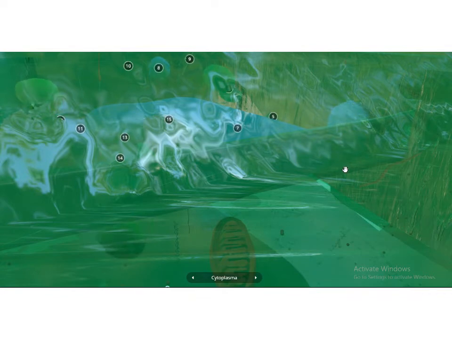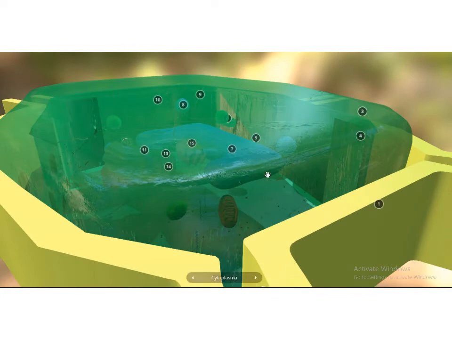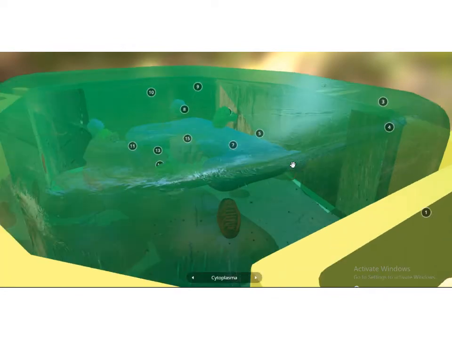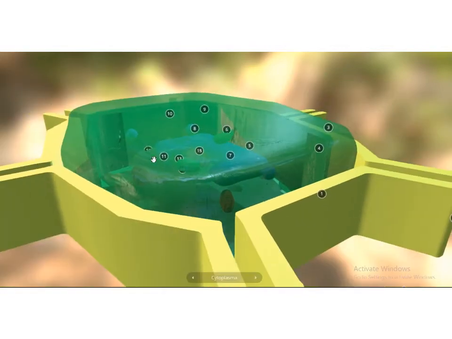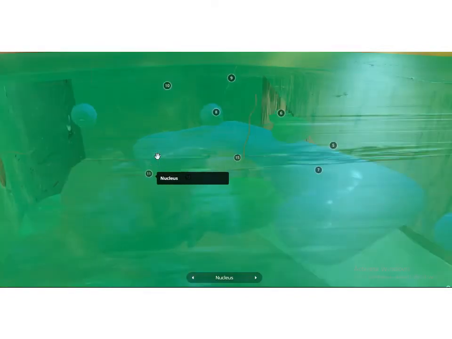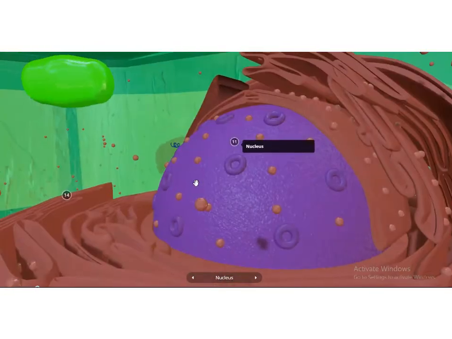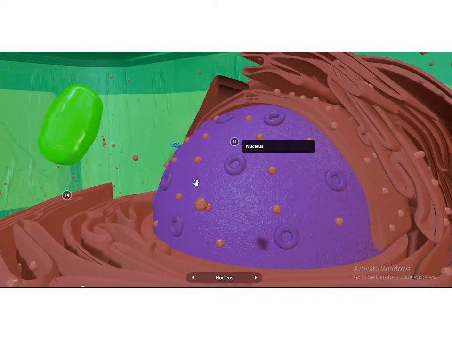Protoplasm is the content of the cell, including the plasma membrane, this greenish jelly-like cytoplasm, and also the nucleus. So the protoplasm is the content of the cell. It includes the cell membrane, cytoplasm, and the nucleus.